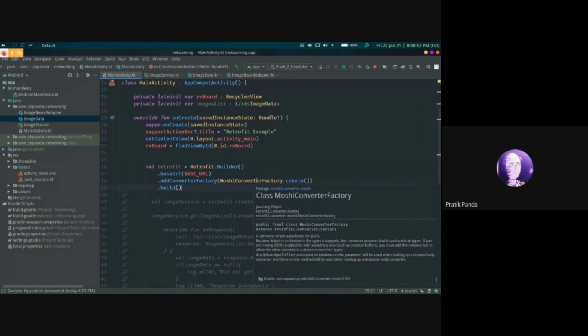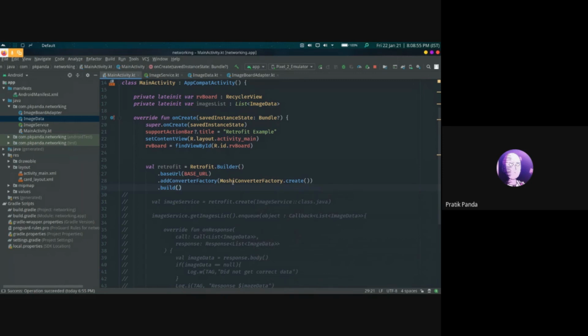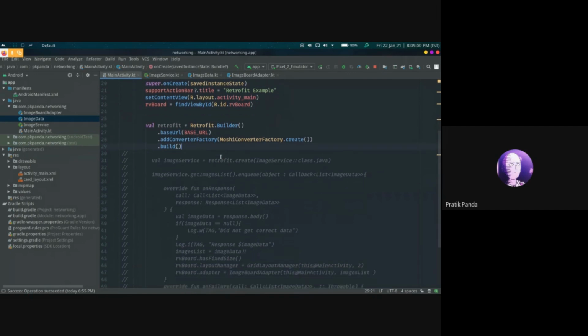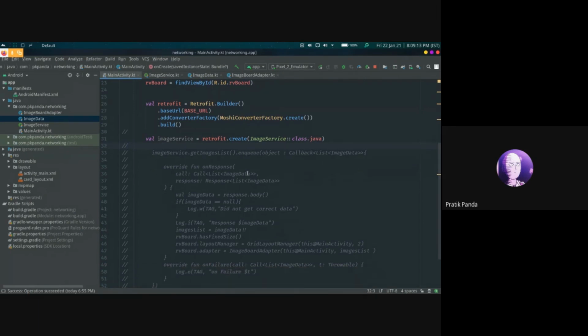As we are using Moshi, we pass MoshiConverterFactory.create(), and then we build it. Now you can use the image service that we defined. We write val imageService equals retrofit.create, with ImageService::class.java.